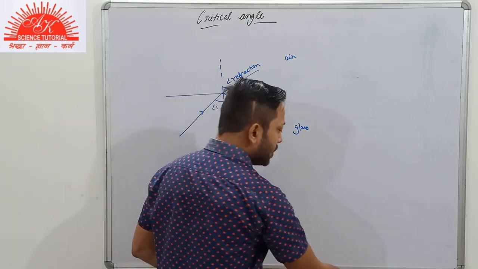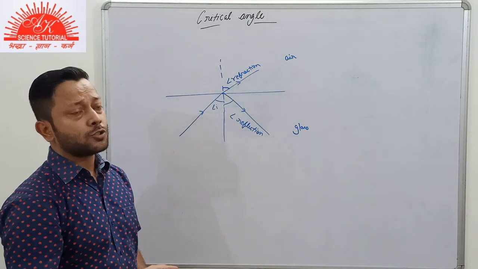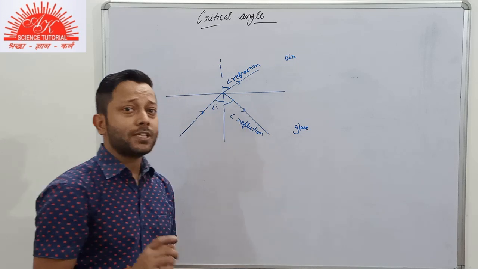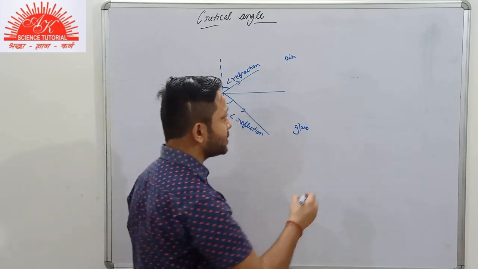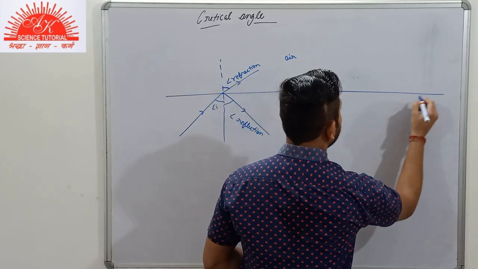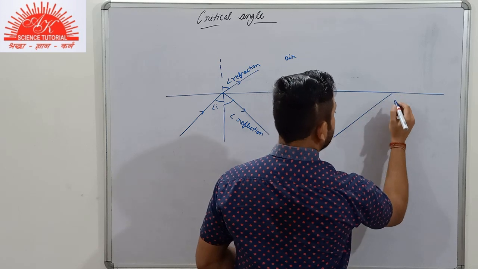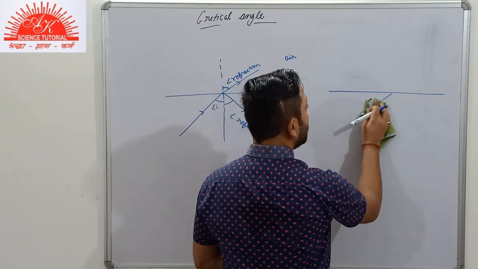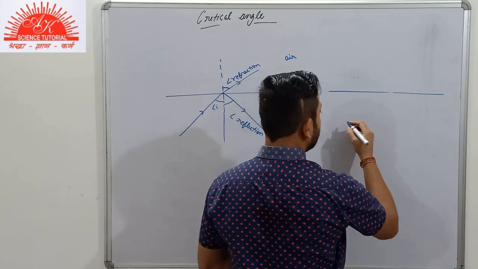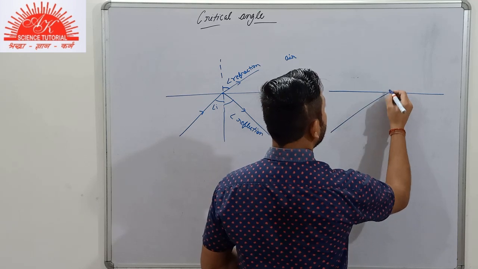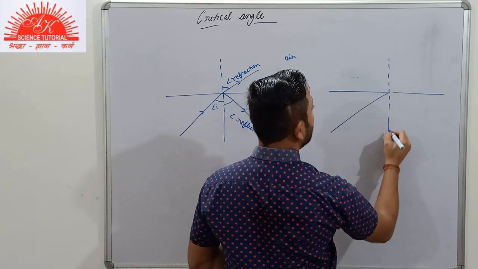Let me tell you, the critical angle is also an angle of incidence only, but it is a special case. It is a special condition when we call the angle of incidence in the denser medium the critical angle. I'll tell you when.